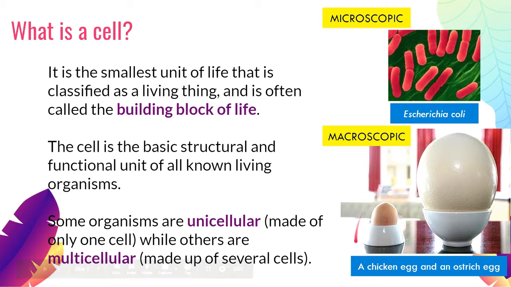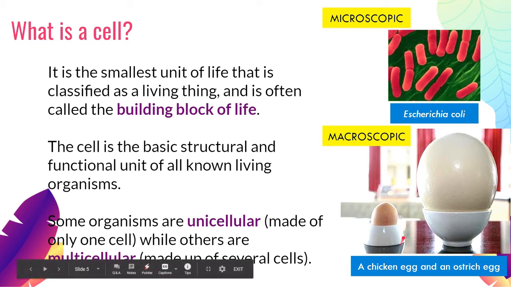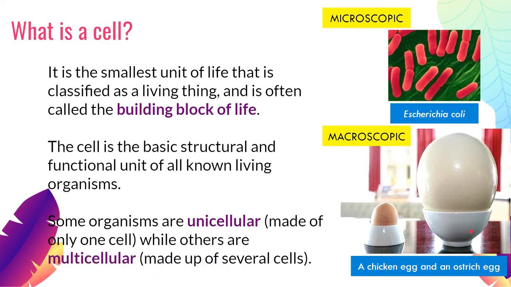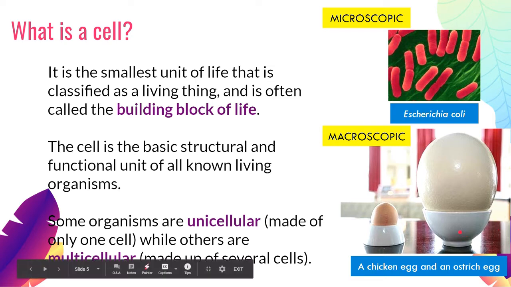Examples of those would be your chicken egg. A chicken egg is actually an egg cell of a chicken. It's just made up of one cell, but it is big. We can see it with our naked eye. We could have eaten it several times in our lives. That's just one cell, but it is big, so we categorize that as macroscopic. We have something as big as an ostrich egg, as big as the human head, but it's still made up of one cell. This is just one egg cell, but it is macroscopic.